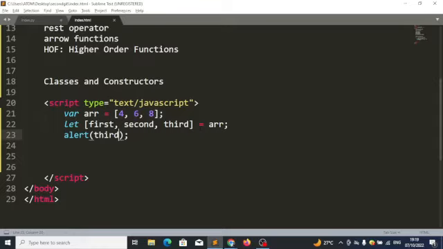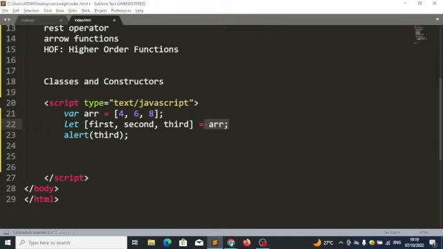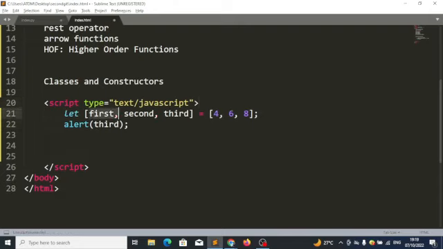It's lovely, sir. Yes. So I can even shorten this code by cutting this one out and pasting it here. Pick the first item here, assign it to the first item here. Pick the second item here, assign it to the second item here. Pick the third item here, assign it to the third item here. Everything is fine. So this is the structure.